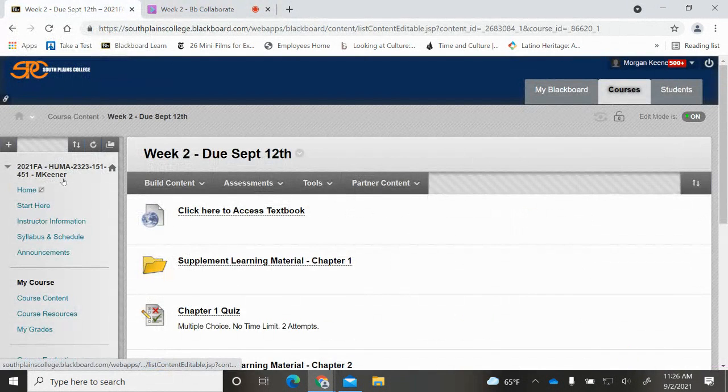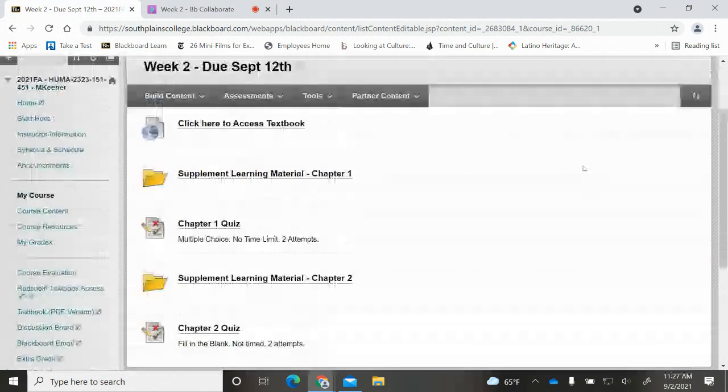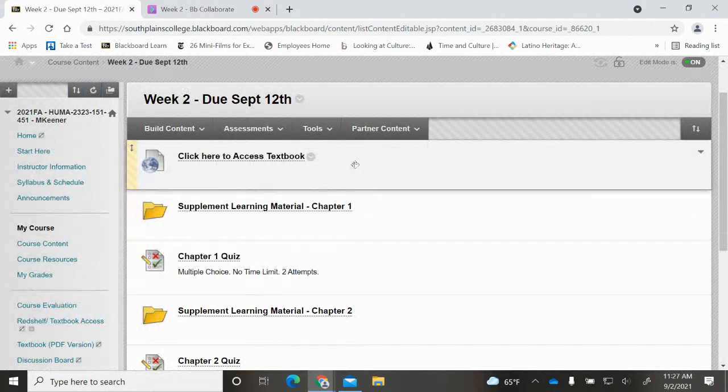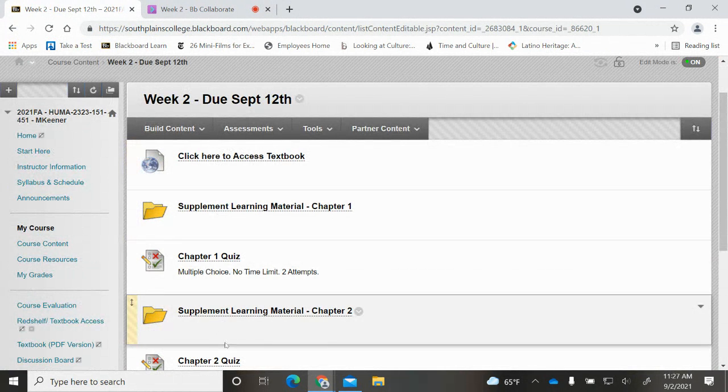When you're in our course, Humanities 2323, World Cultures, you're going to click into course content and click on week 2. The week 2 folder has several things in it, and we're going to look at that really quickly. I'm going to show you how to navigate through one of your weekly folders. The first thing to note is that the due date is attached to the week. This is due on Sunday, September 12th.